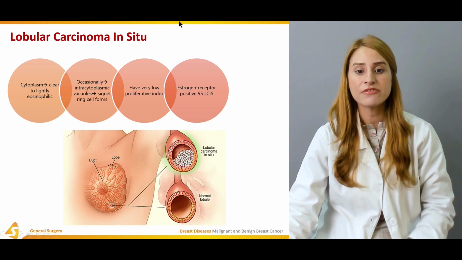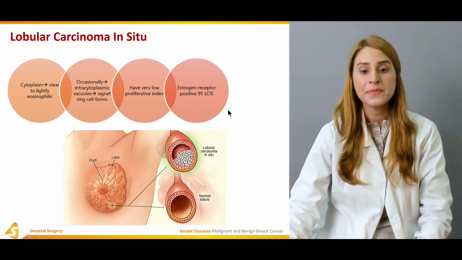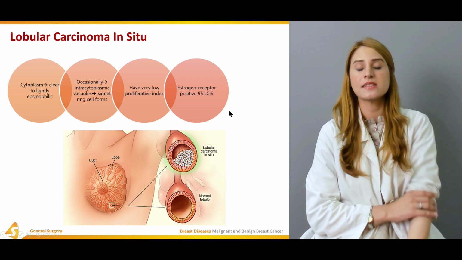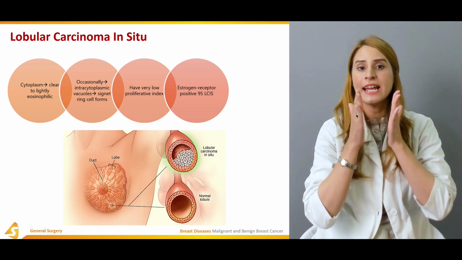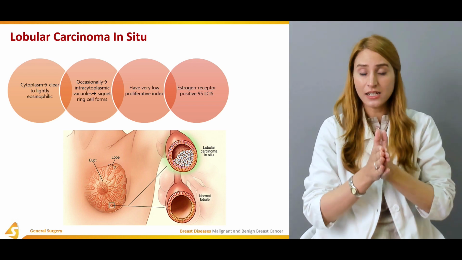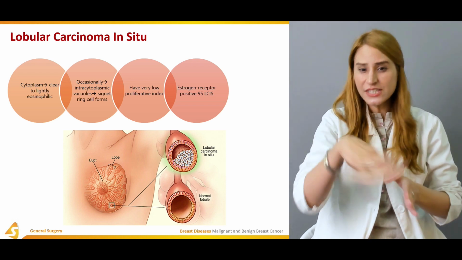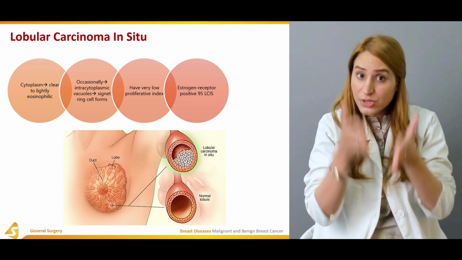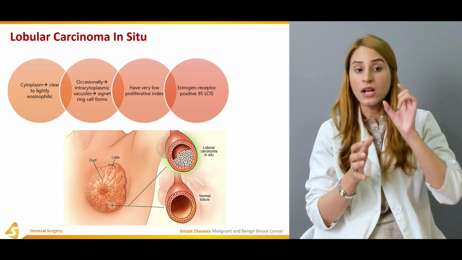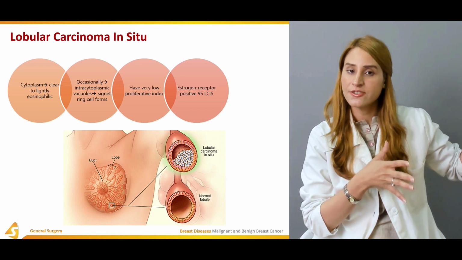And they have estrogen receptor positive 95. What does that mean? Estrogen receptor positive means that they have estrogen receptors, and this estrogen receptor is very important in actually treating the carcinomas in situ. Lobular carcinoma in situ is estrogen receptor positive.